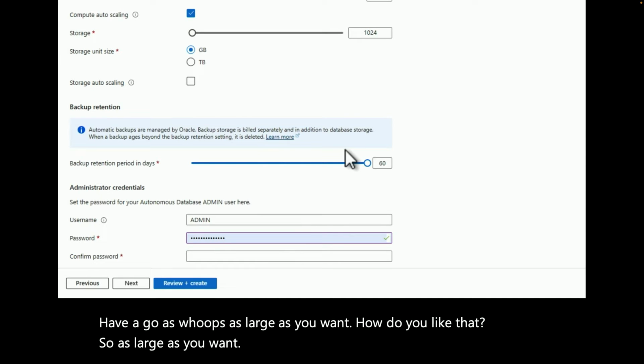So here, there's a concept called auto-scale, right? So in auto-scale, let's say I start my compute at 10 eCPUs. My workloads increase. Well, it'll automatically increase your compute based on your workload requirements. And then as soon as the workload dies down, the compute will automatically die down as well.